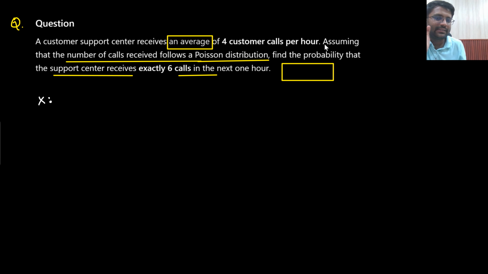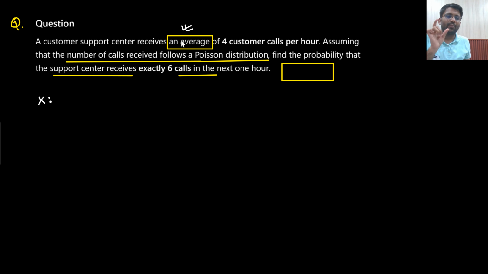If this line is not given, let's just say this line is not even given. The question was, a customer support center receives an average of 4 customer calls per hour. Assume this line is not even given. Directly they are asking, find the probability that a support center receives exactly 6 calls in the next 1 hour. If this is the question, then if the word an average is written, you would say, sir, they are talking about Poisson's distribution only. Is that clear to you? Either it would be Poisson's or it would be exponential as well. But sir, how will we differentiate between Poisson's and exponential, that we will understand in this lecture later on. But as of now, what you have understood is that this is following Poisson's distribution.